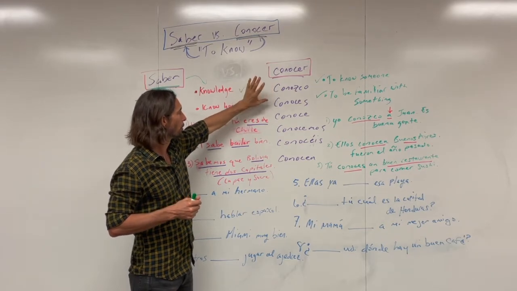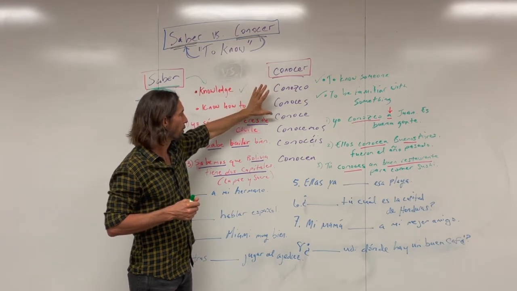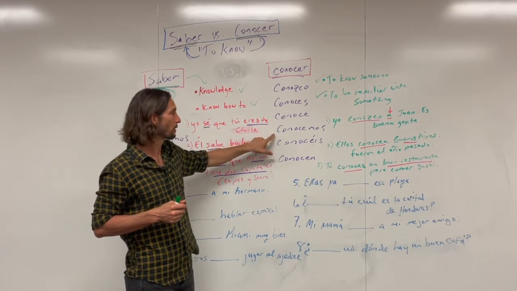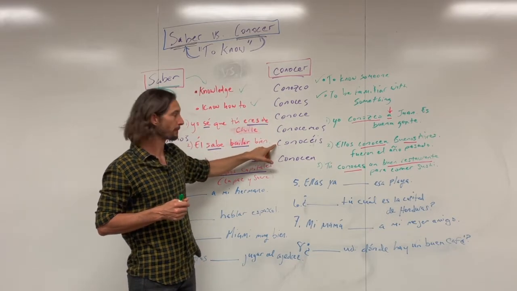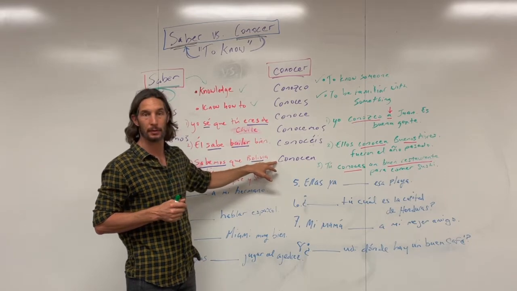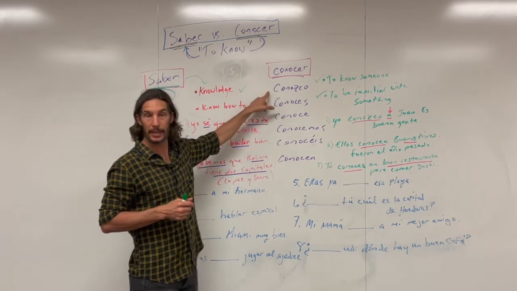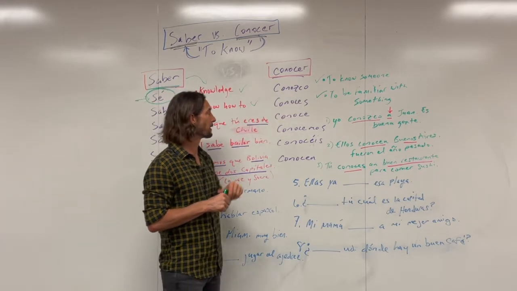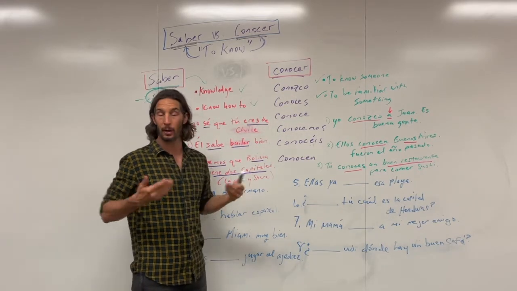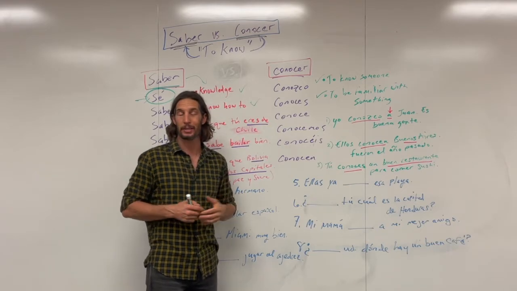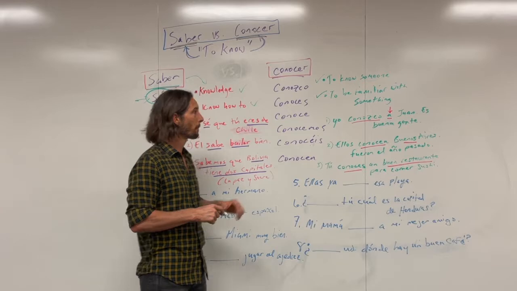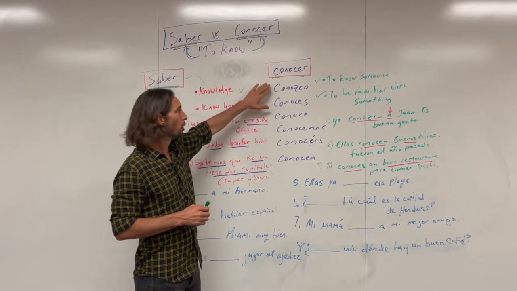Conozco, conoces, conoce, conocemos, conocéis, conocen. Right? And again, like I said, this is an irregular jo. It's that ZCO you get here at the end. But the rest, of course, like all irregular jos, the rest of the conjugations are what we would define as regular. But I'll do this one more time.